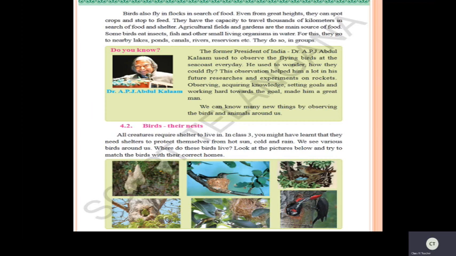That is observing. Observation is very, very important, children. You have to observe things, then only you can acquire some knowledge and you can set goals, and you have to work hard towards the goal. That made him a great man. This also makes us great human beings.